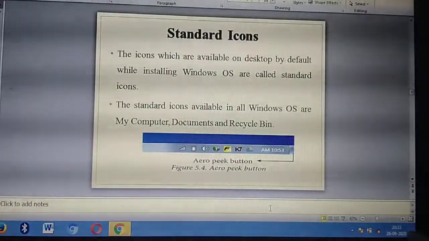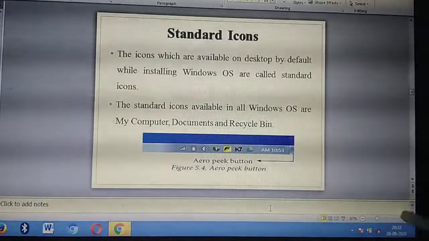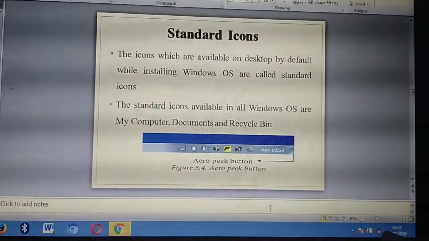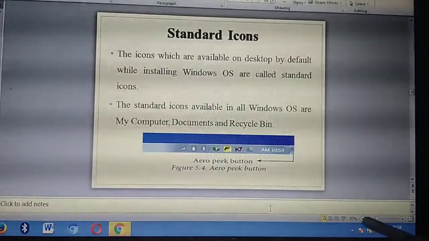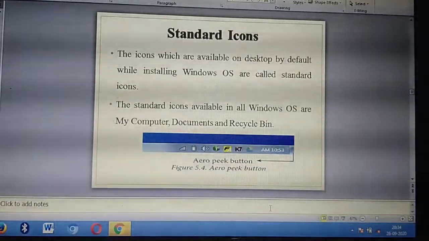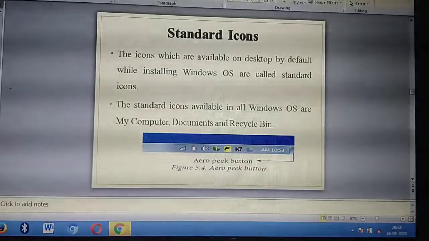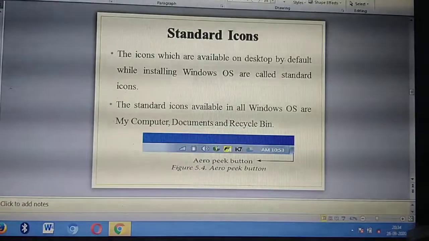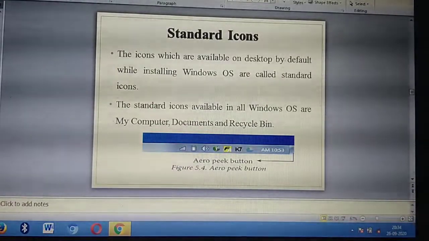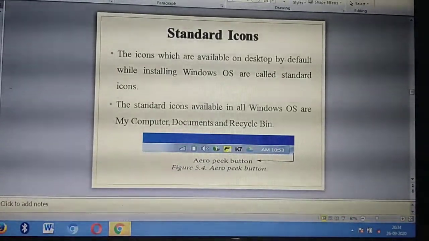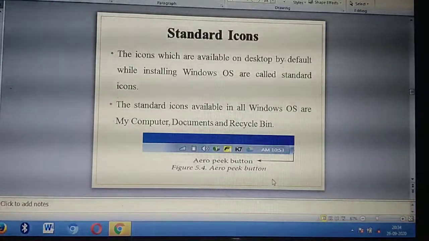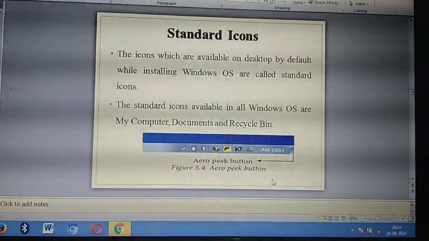What are the things? Here, date and time, and also you can connect to the net, Wi-Fi connections, battery charge. Likewise, a lot of things are available here, and we are calling them standard icons. At the bottom of this taskbar you have seen some buttons. This is called as which button? Arrow peak button. Understand? So each and everything I am explaining with this laptop, so you can easily understand. Okay?